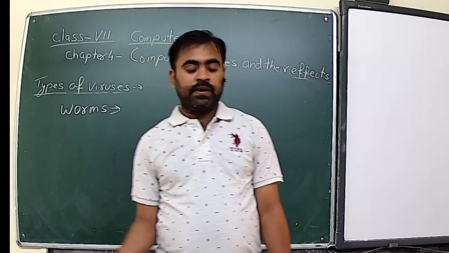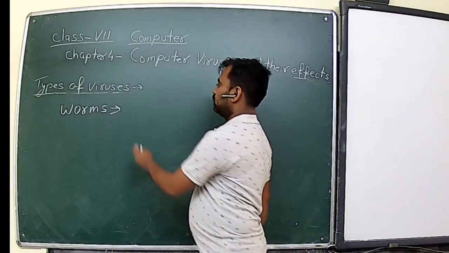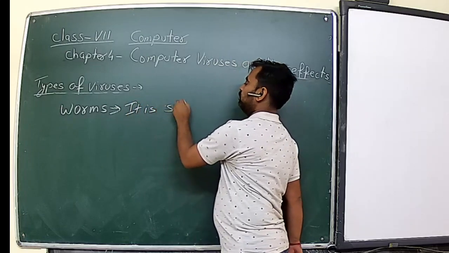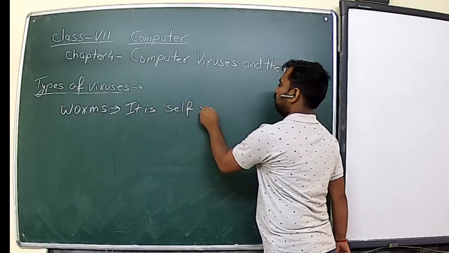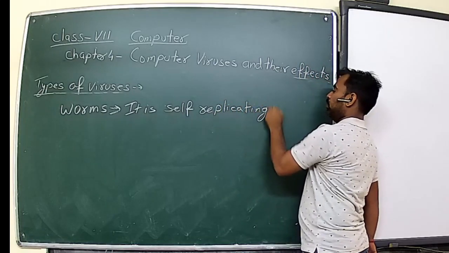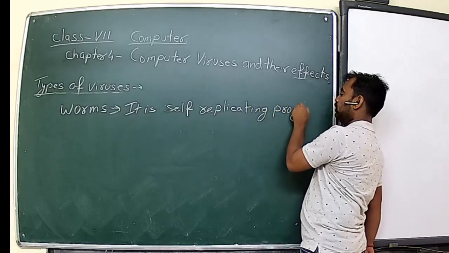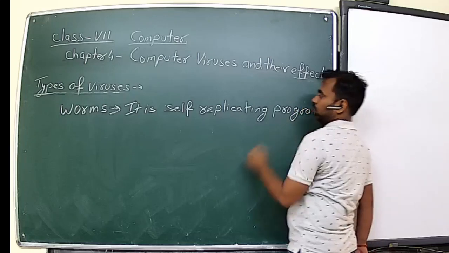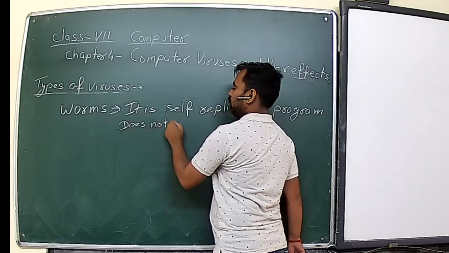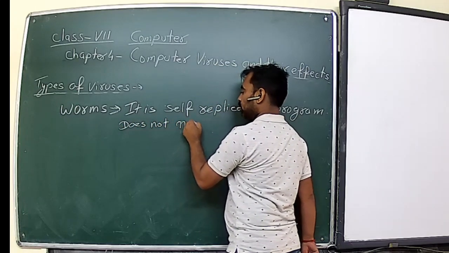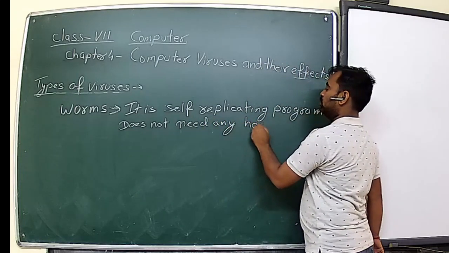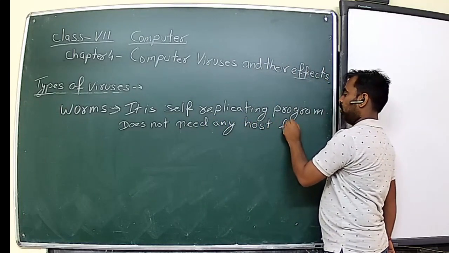It is a self-replicating program that does not need any host file.